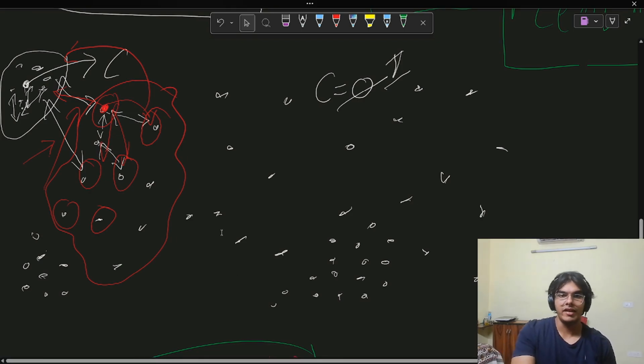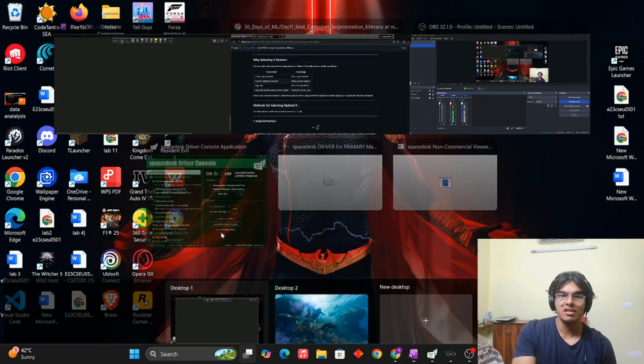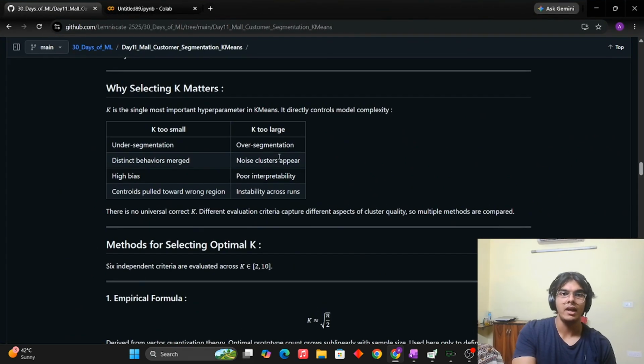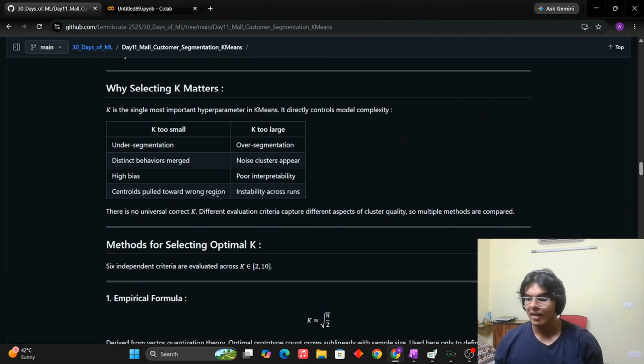So this is where the very important part comes in, which is the selection of the value of k. First of all, understand why this matters. The k value matters because it is basically deciding how many clusters we are getting, and it should be based on the data. But if we just try to randomly guess its value, any one of these two cases can happen, which are mentioned in the table.